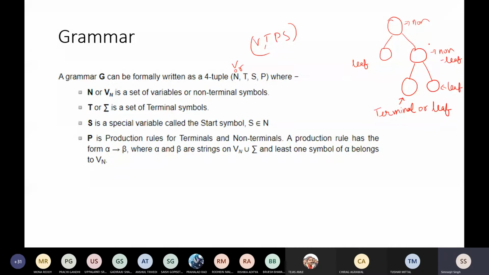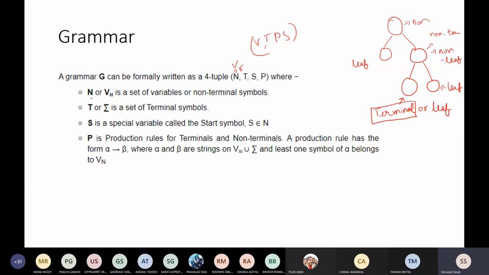In a similar way, a non-leaf is also called a non-terminal node. I will get back to the meaning. What exactly is the meaning of terminal and non-terminal? Terminal means you are standing at the end. Non-terminal means you are not at the end, you are in between. Just remember that part. When I derive the grammar, I will tell you in a little more detail what exactly is terminal and what is non-terminal.